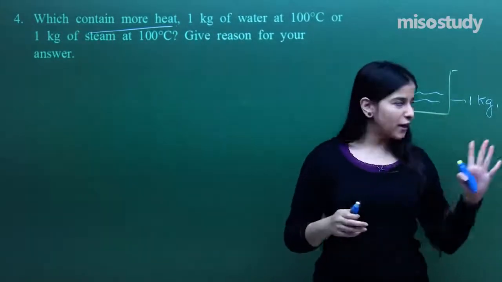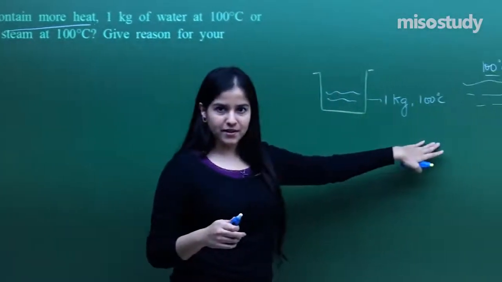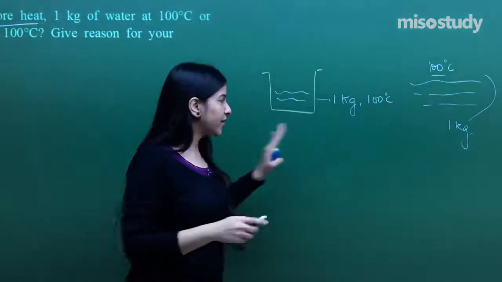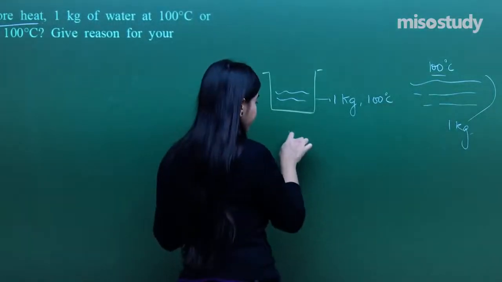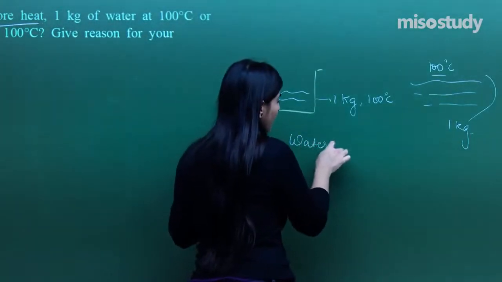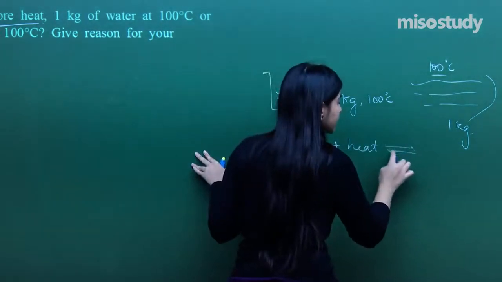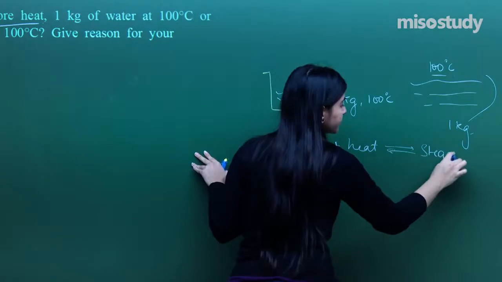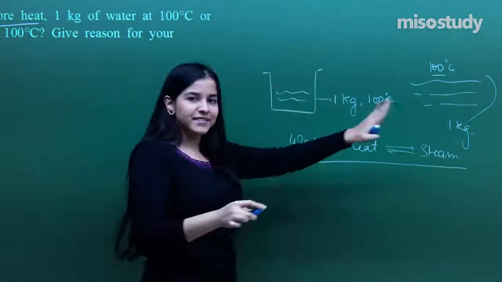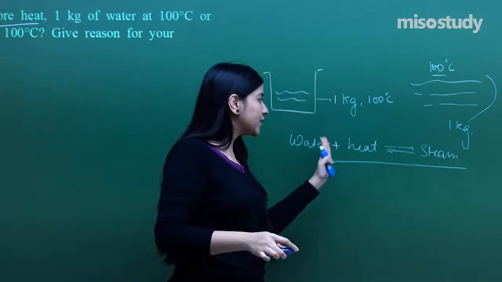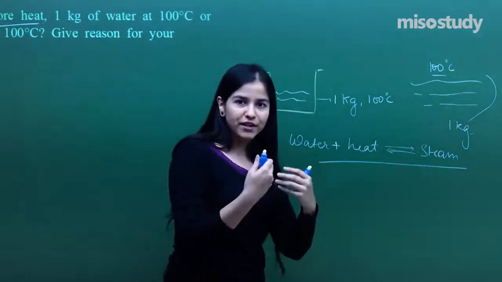So, as I told you, how does this process actually take place? The liquid starts boiling. So, what will happen? The water will consume heat to get converted to steam, right? And whenever steam converts into water, it will give off the heat.